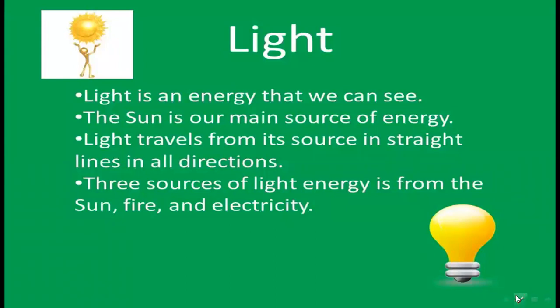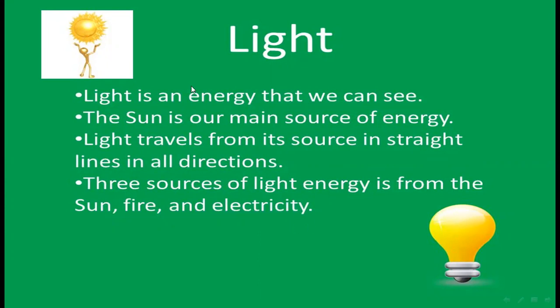What is a light? Light is an energy that we can see. The sun is our main source of energy. Light travels from its source in straight lines in all directions. Three sources of light energy are the sun, fire, and electricity.